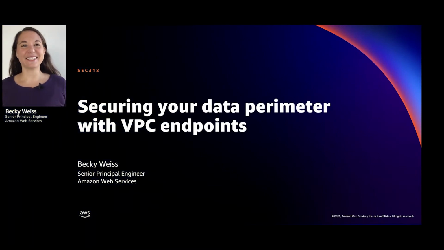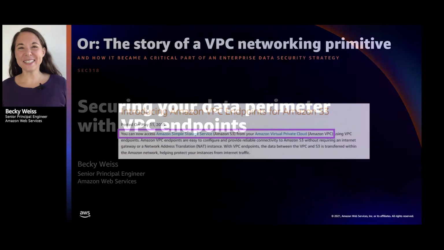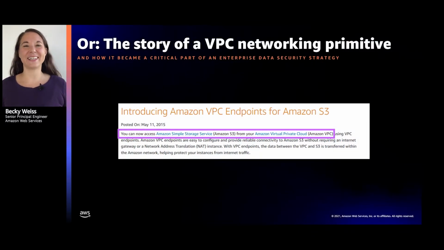We're here today to talk about how to use a networking construct in AWS, the VPC endpoint, as part of what we call your data perimeter. And what we really mean by that is your strategy for securing your data and workloads in the cloud. But what we're really going to talk about is the story of this networking construct.